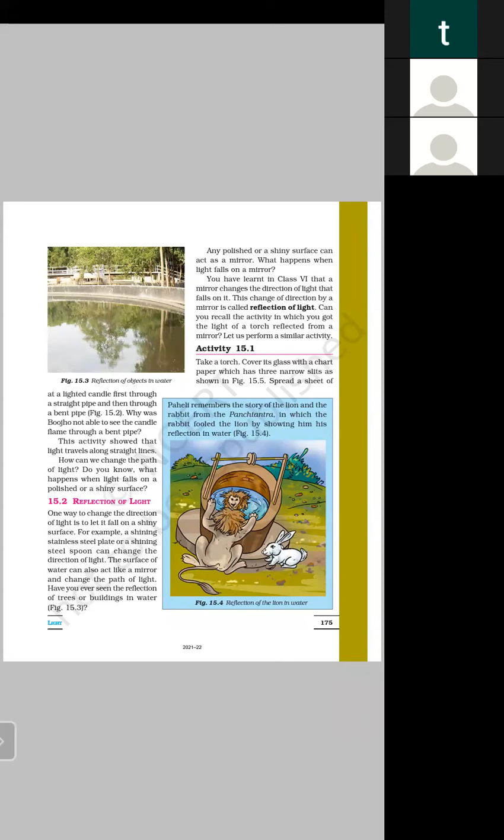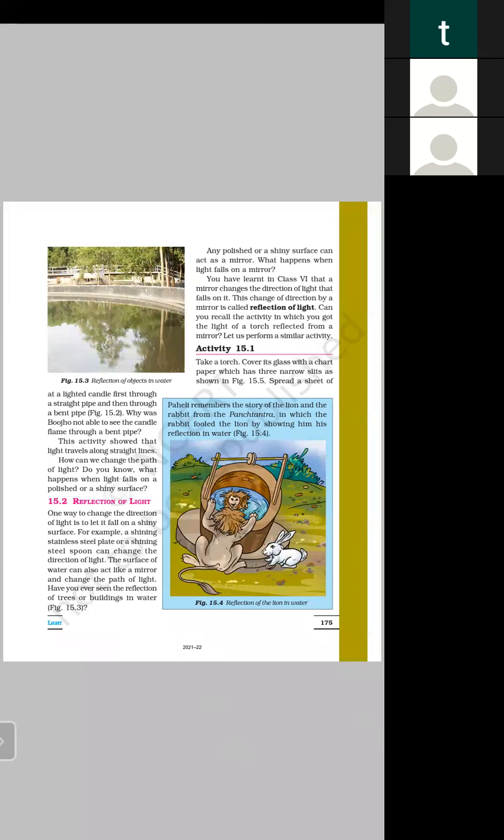The first definition is: bounce back of light after striking a shiny surface is known as reflection. Or you can say the change of direction of light by a mirror is also known as reflection of light. So let's perform an activity.